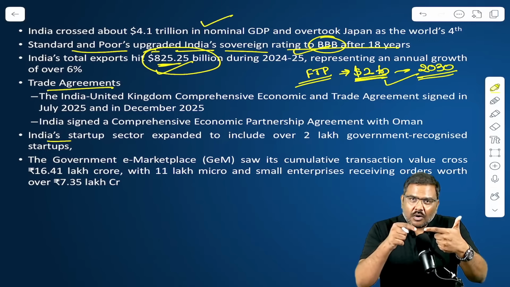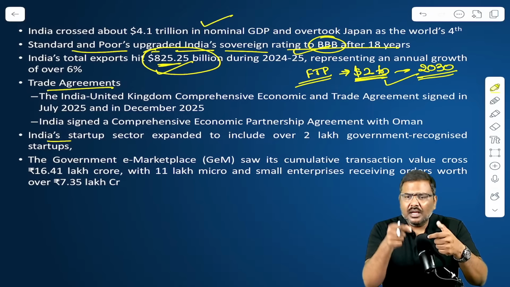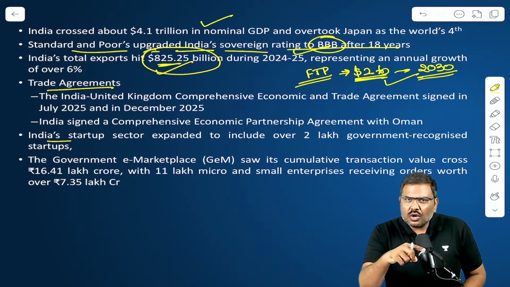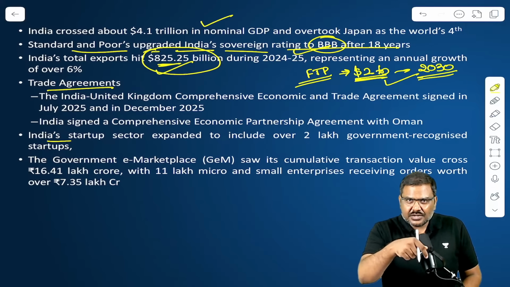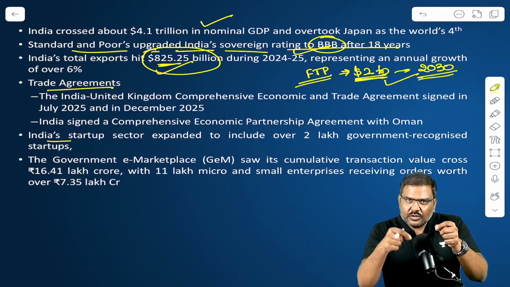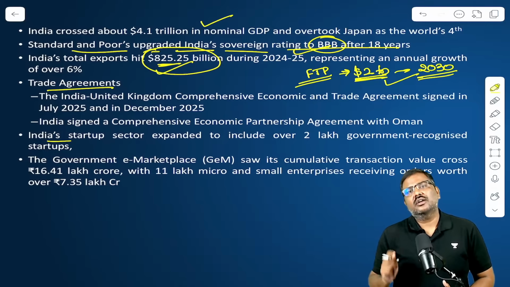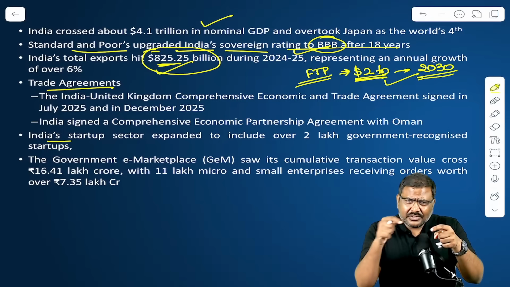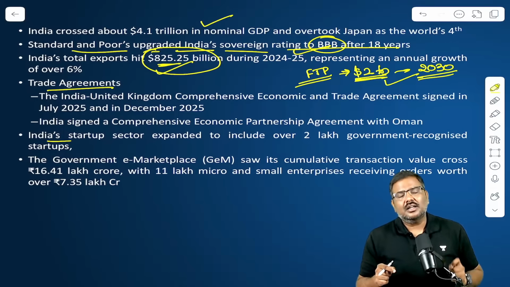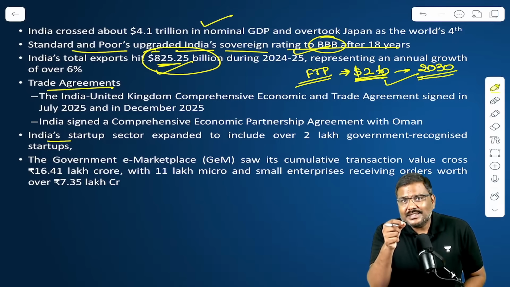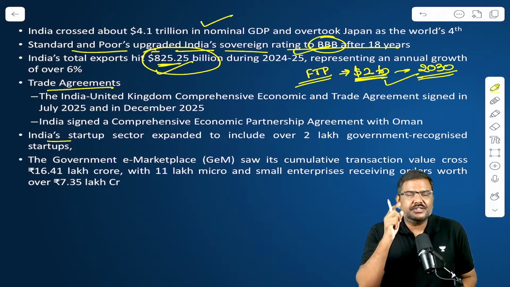Second, from the date of registration, that is, from the date of setting up of the company till today, it has not crossed 10 years of age. And the third one is, from the year of registration till today, in any individual year, the total turnover has not crossed 100 crores. If you meet all three conditions, DPIIT recognizes you as a startup, because DPIIT is the nodal authority for the Startup India Policy 2016.